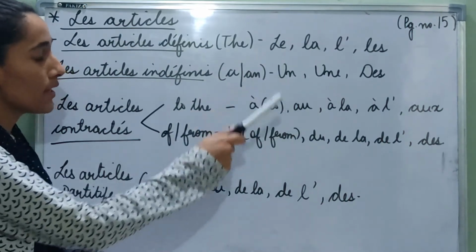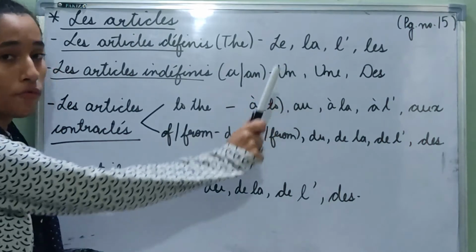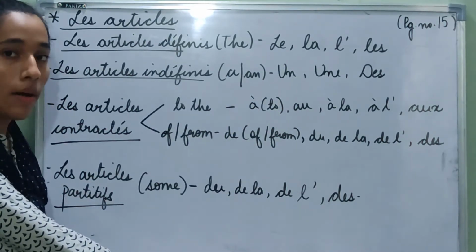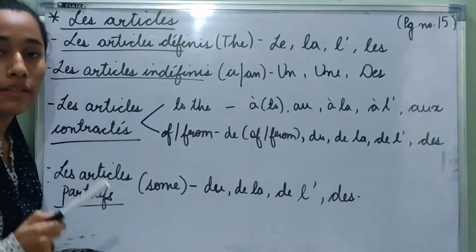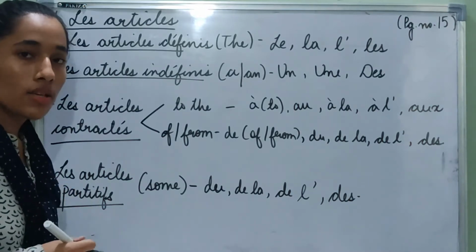Same we can do it with indefinite articles. Un garçon, a boy. Une fille, a girl. Un homme, which is a man. And des garçons, des filles, des hommes, which means boys, girls or men.